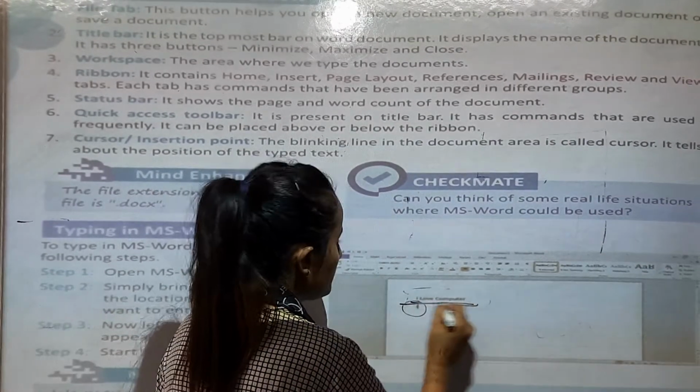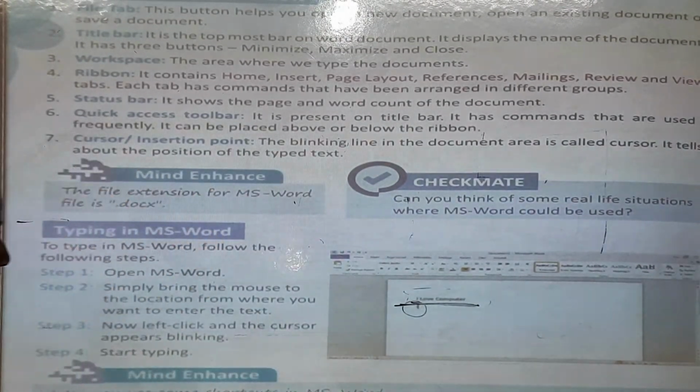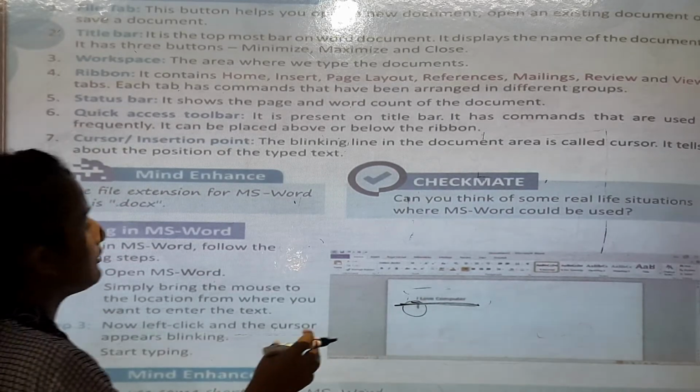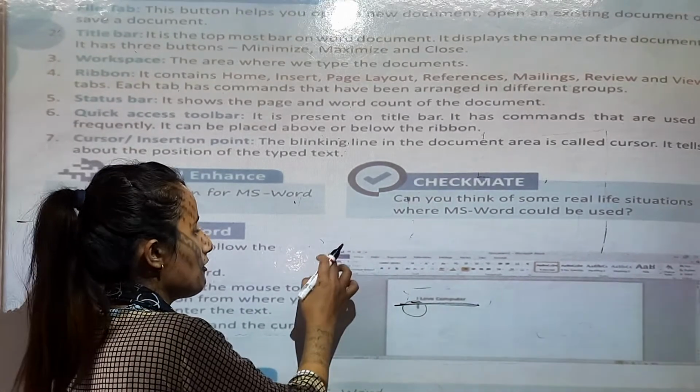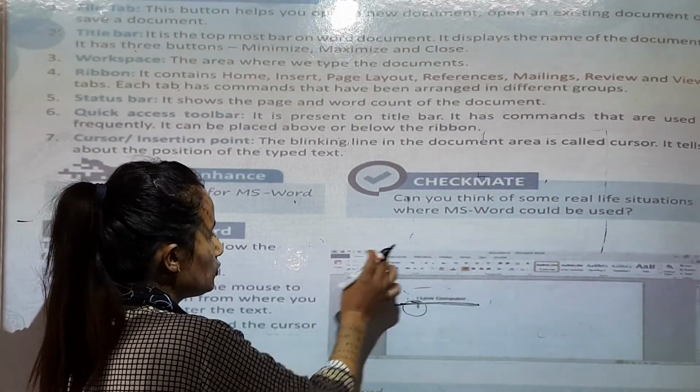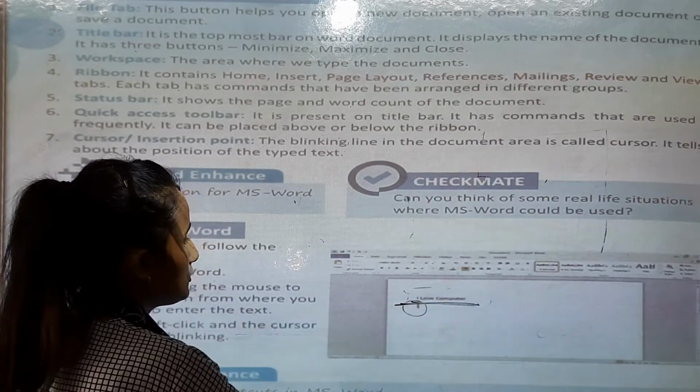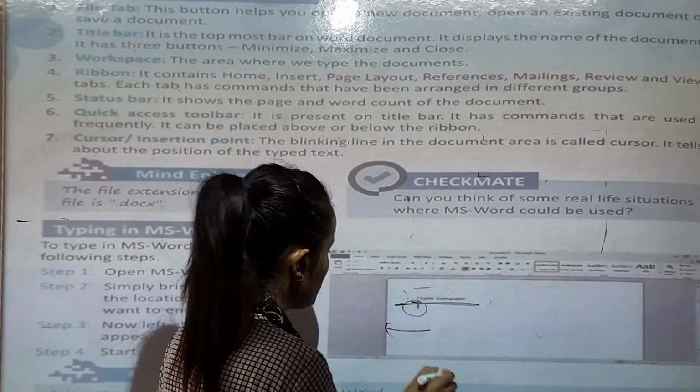These are the examples you can see in your book, and these are the features that you will see: file button, toolbar, text bar. So this is workspace. Okay.